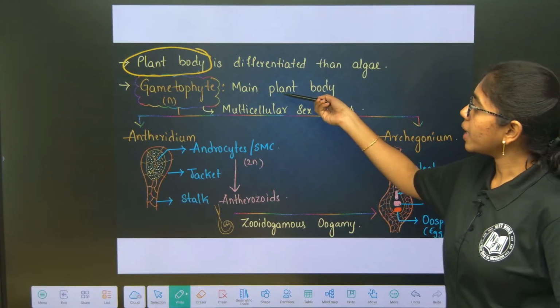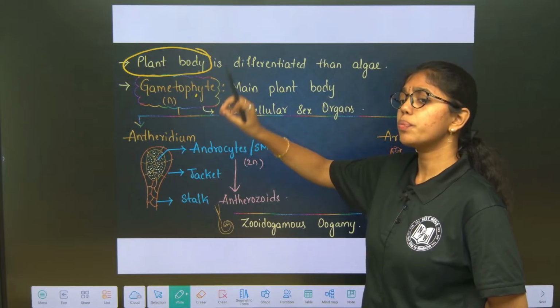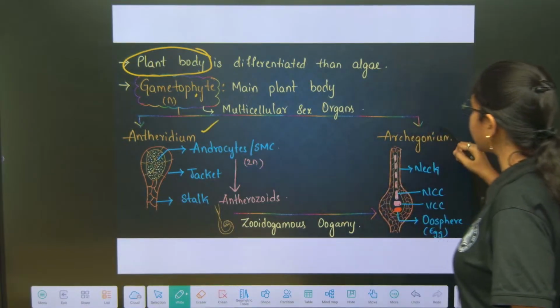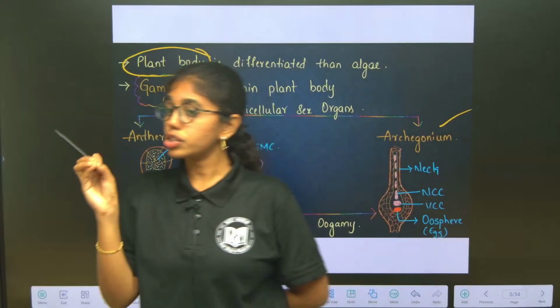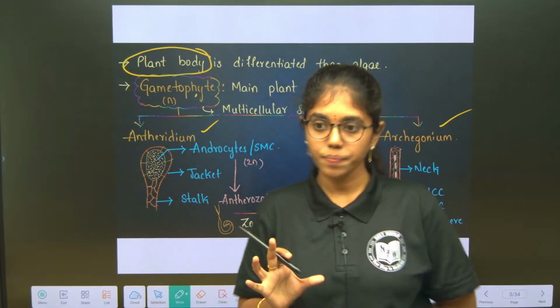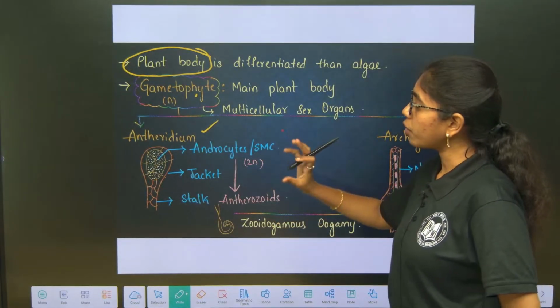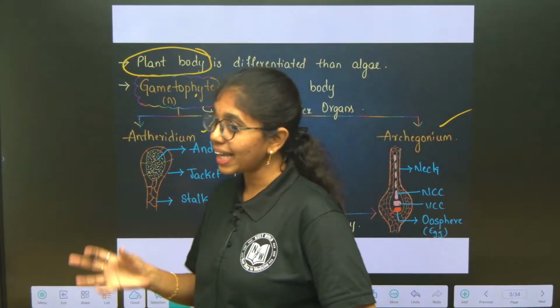The main plant body produces what? Gametes. Gametophyte means which bears gametes. These are present in the male sex organs and female sex organs. If you have to remember the general characteristics of algae, it does not have jacketed sex organs. Algae does not have jacketed sex organs. But here in bryophytes you can see multicellular jacketed sex organs, both male and female.